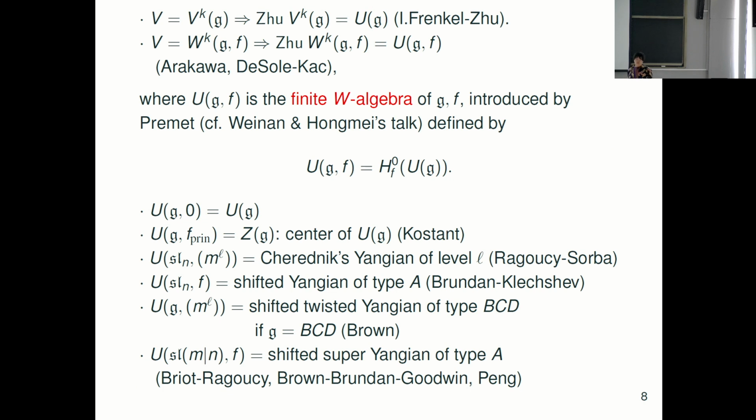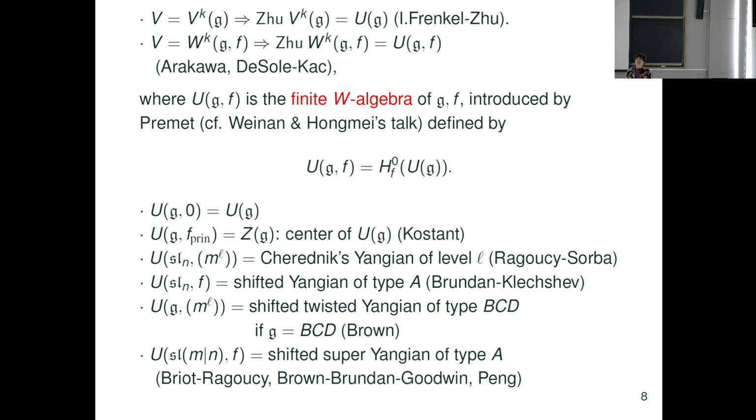Maybe we now also know more. And in the super case, type A has been studied by many people, and now it's also known that any nilpotent element gives some quotient of a subalgebra of the super Yangian of type A. All of them are finite algebras, right? Yeah, this is the finite algebra theory. So for the affine theory, only a few examples are known.